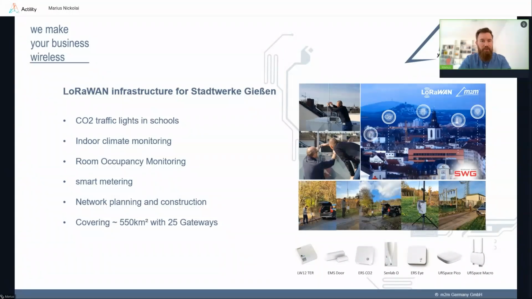And they use the LoRaWAN network for various applications, like obviously metering, especially for the water meters. But since this application started during COVID times, CO2 traffic lights in schools were one of the first applications there. They have some indoor climate monitoring in some public buildings in the area. So that's a bit of the opposite of the first use case, to show you the bandwidth of the different solutions that are possible with LoRaWAN.